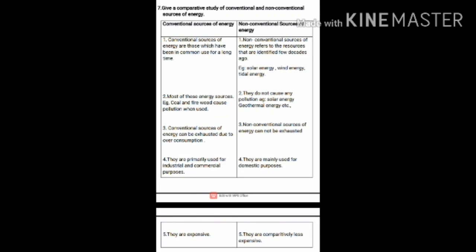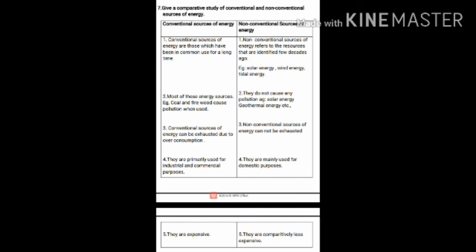Okay. Then what is the second point, children? They do not cause any pollution. For example, take solar energy. In this process, the sun rays are trapped in solar cells to generate the solar energy. Like any other form of energy, the solar energy also needs to be converted into what? Electricity. Yes, very good. This is done by using the photovoltaic cell, children.